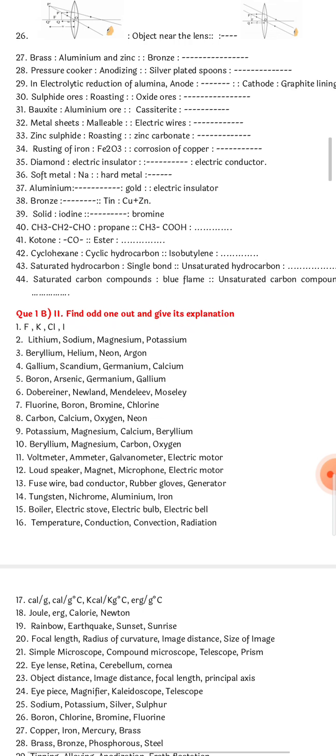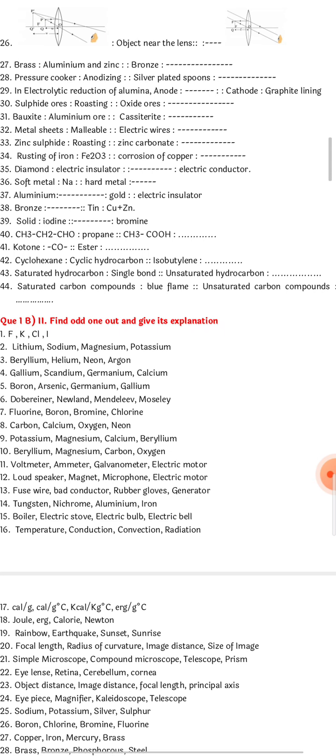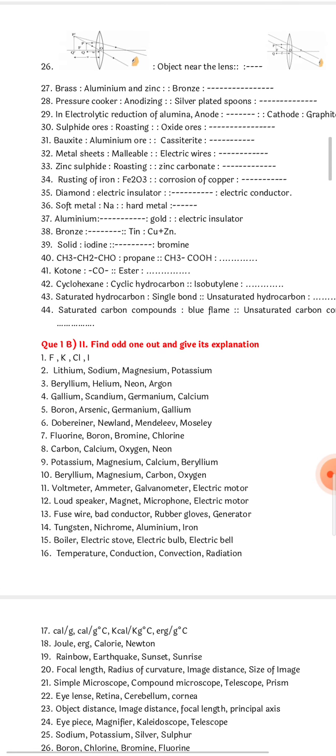29th question. In electrolytic reduction of alumina, anode for cathode graphite lining. So what will come in that blank? In electrolytic reduction of alumina, what is there in the anode? The graphite rods. Whereas for cathode, it is graphite lining. So for anode, you remember the diagram, no? Black colored, we had highlighted it, we had shaded it. The rods are graphite rods.